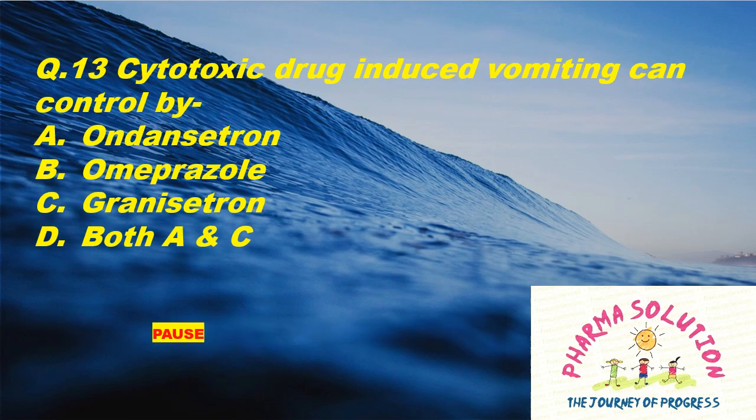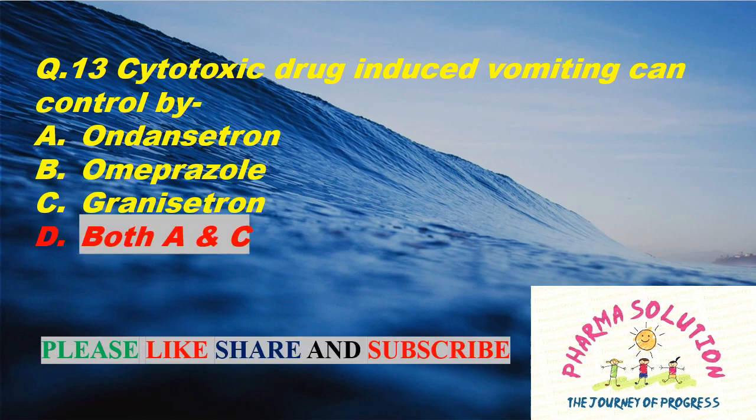Question 13. Cytotoxic drug induced vomiting can be controlled by option A Ondansetron, option B Omeprazole, option C Granisetron, and option D both A and C. And the right answer is option D both A and C.